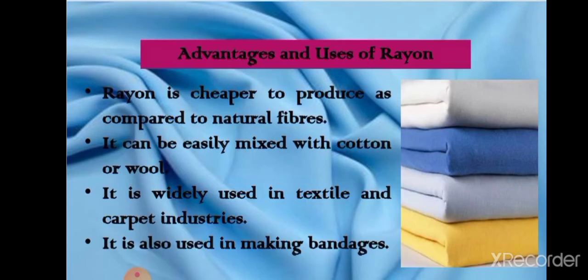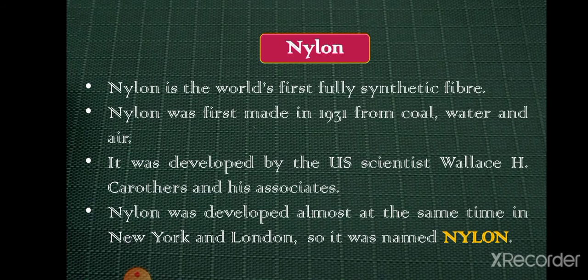Now, advantages and uses of rayon. Rayon is cheaper to produce as compared to natural fibers. It is not so expensive as compared to natural fibers. It can very easily be mixed with cotton or wool, and when we mix natural fibers like cotton and wool with rayon, they enhance the properties of rayon. Then it is widely used in textile and carpet industries, and it is also used in making bandages.